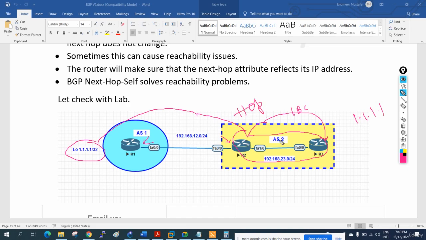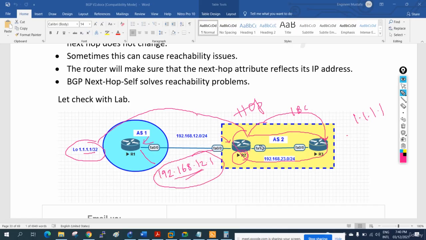R2 says I am getting the route 1.1.1.1 from this interface. For example, this interface is 192.168.12.1. So R2 will share the information for 1.1.1.1 to R3, but he will not change this interface IP.